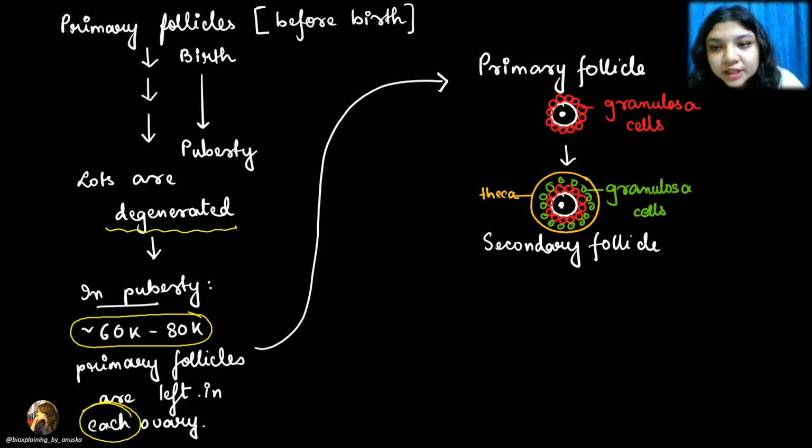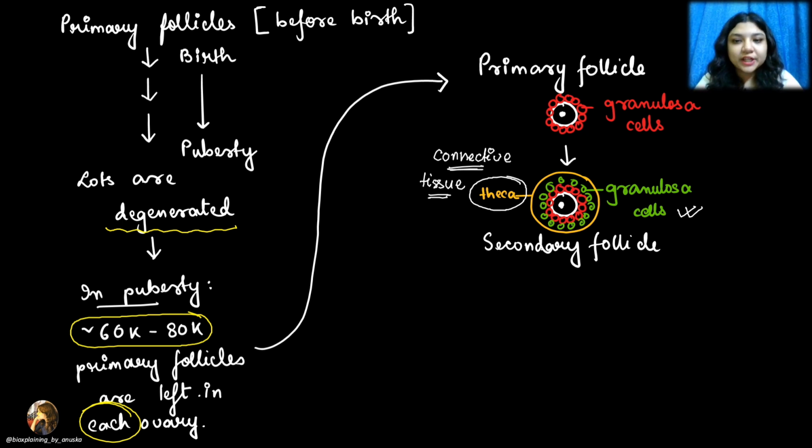The primary follicle had a layer of granulosa cells. Now another layer of granulosa cells will come and add, that I've shown in green here, and there is this theca layer which is coming. What is this theca layer? Theca layer is made out of connective tissue. Later we will see that this theca layer also differentiates into different layers.